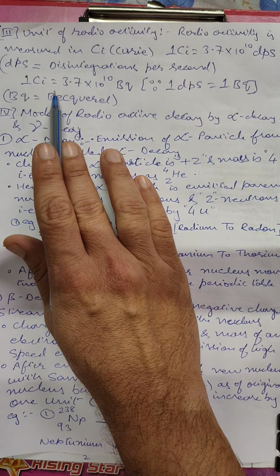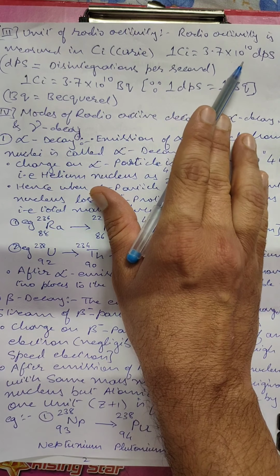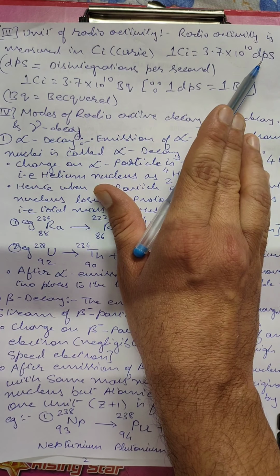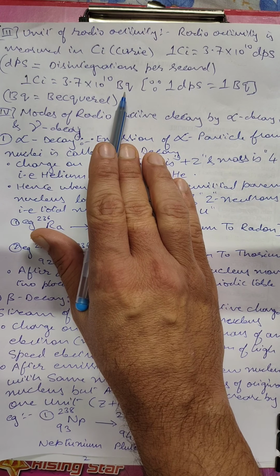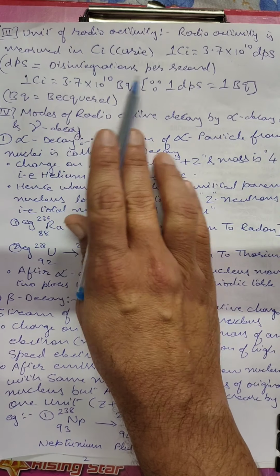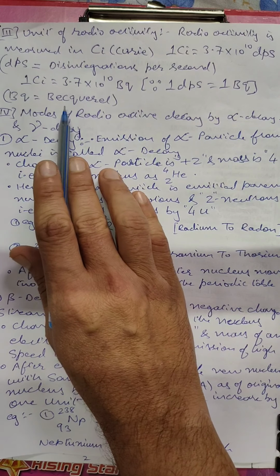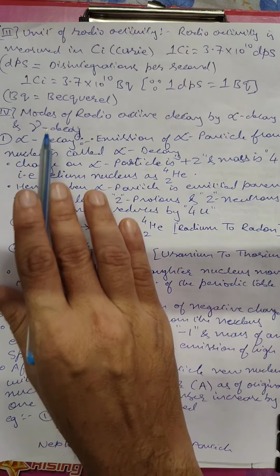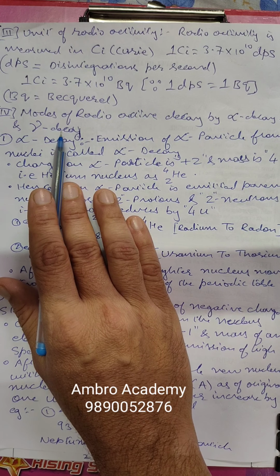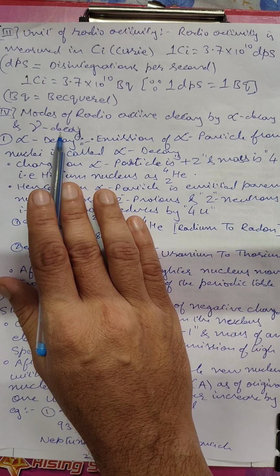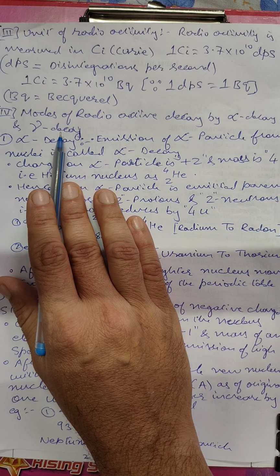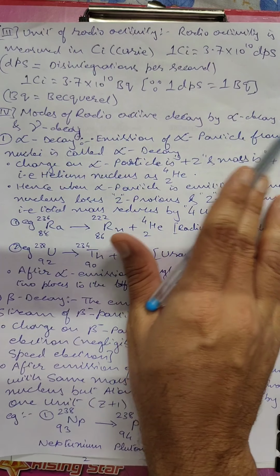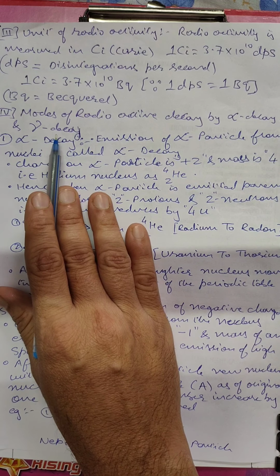You should know these units: 1 curie is 3.7 into 10 to the power 10 dps or 3.7 into 10 to the power 10 Bq. dps is disintegration per second and Bq is becquerel. These are the units in which we measure radioactivity. Modes of radioactivity: when elements decay or emit radiation, there are three types: alpha decay, beta decay, and gamma decay.